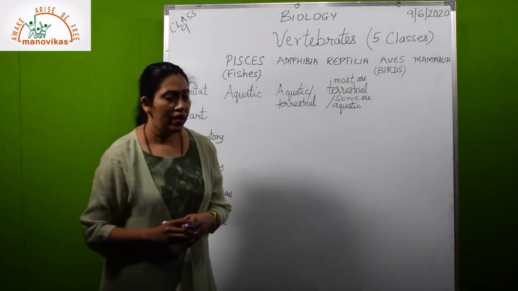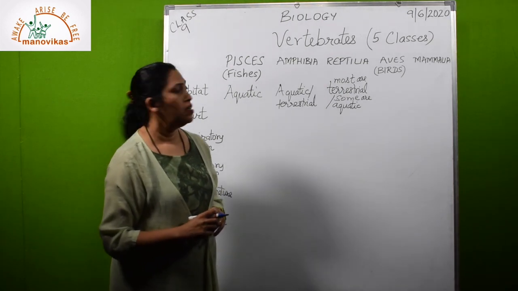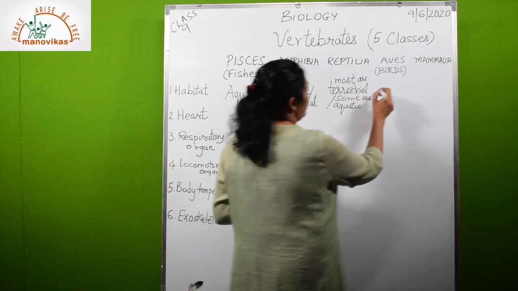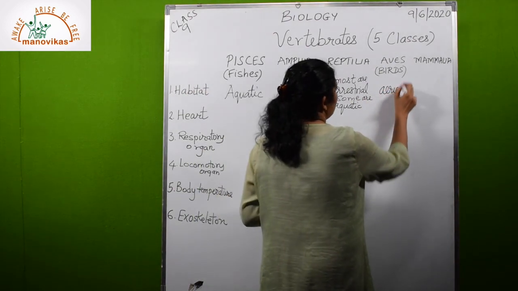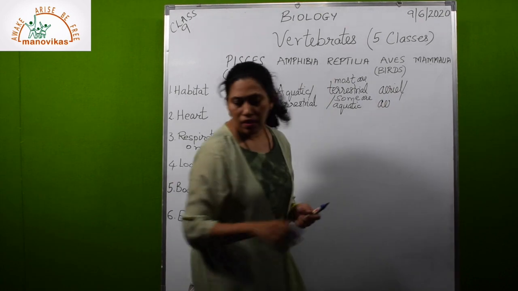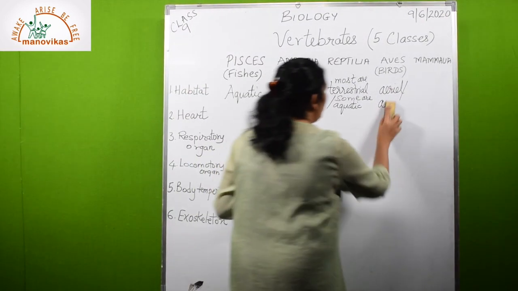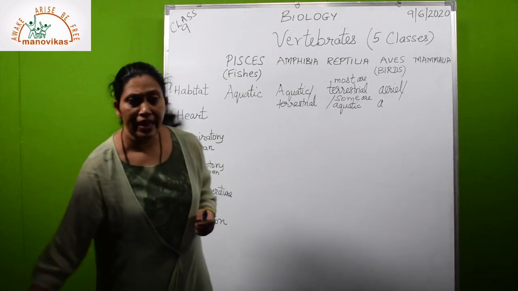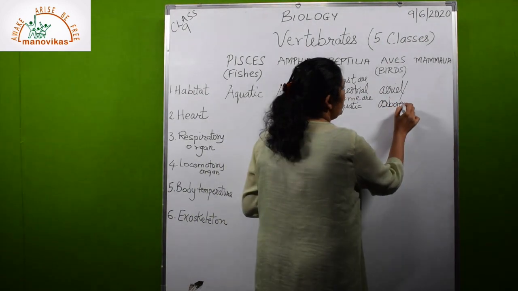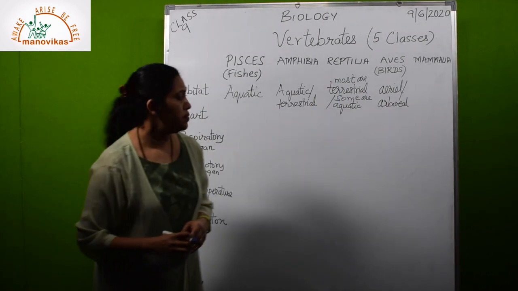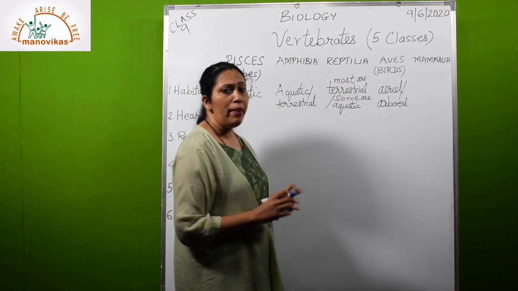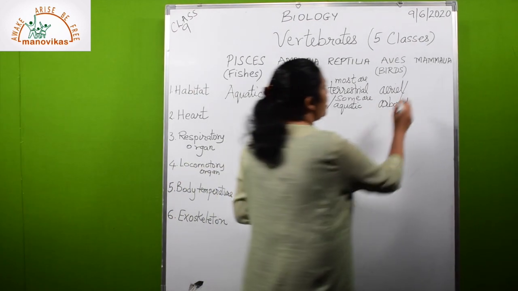Most birds are aerial, few are terrestrial, few are aquatic. So mostly they are aerial or arboreal. They remain on the trees. There are few birds which are flightless. They remain on the land because they cannot fly.